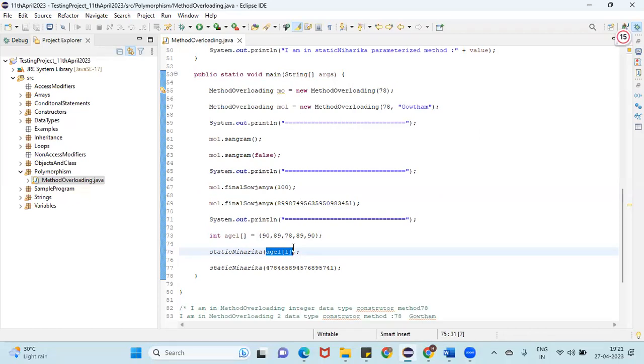Is it clear, everyone? Safdar, Gautam, Sangram? Yes, ma'am. Cool.